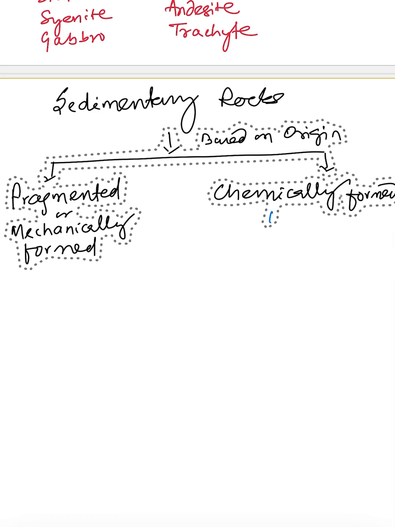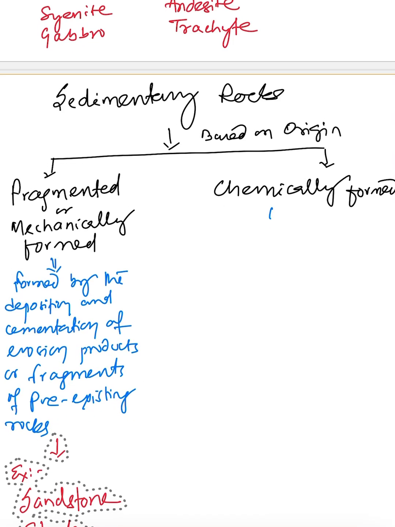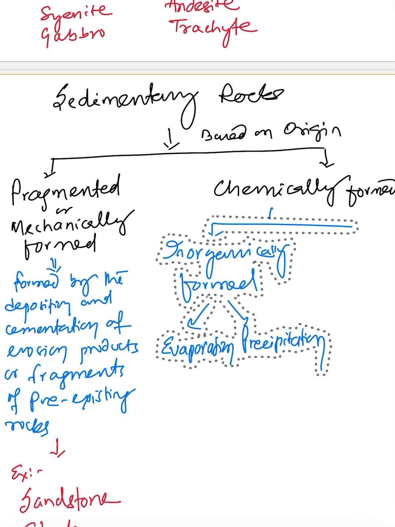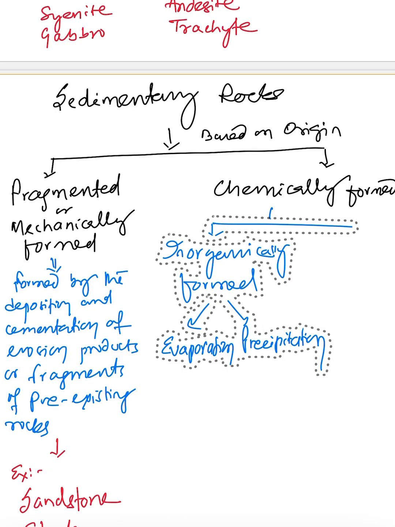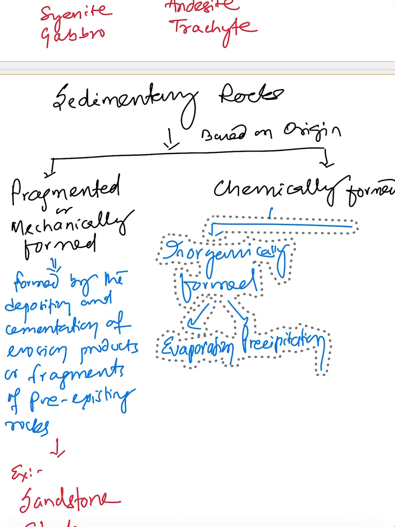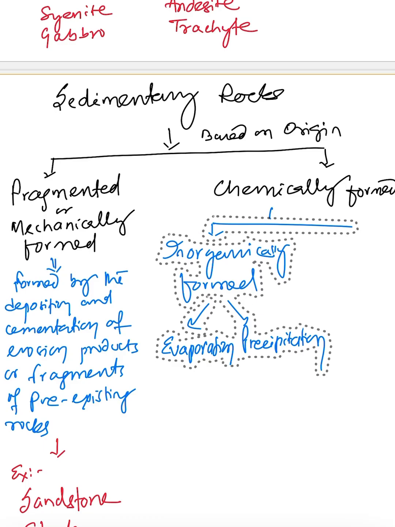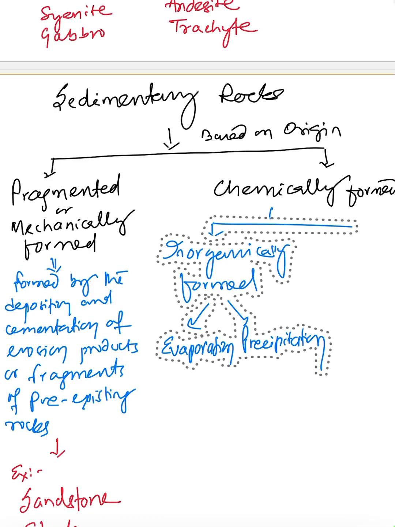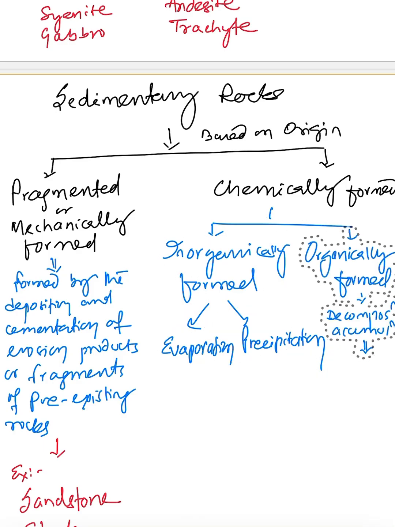So in case of mechanically formed, it is basically sandstone and shale. This is the example. Whereas the chemically formed is of two types, either inorganically formed, or organically formed. If it is inorganically formed, that means again it is divided into two groups, either formed from the evaporation process or by means of the precipitation process. If it is formed from the evaporation process, then the example will be gypsum, and if it is formed from the precipitation process, the example will be limestone.